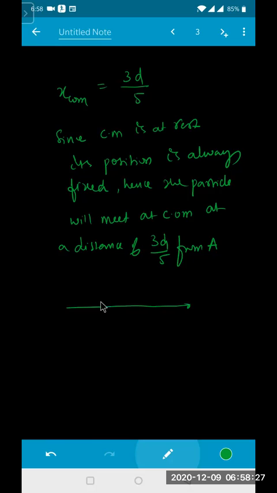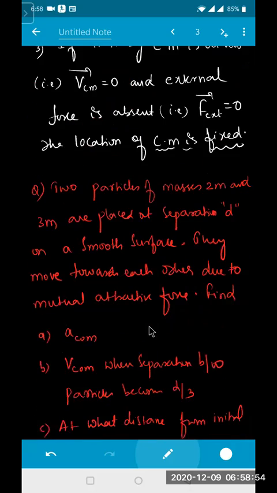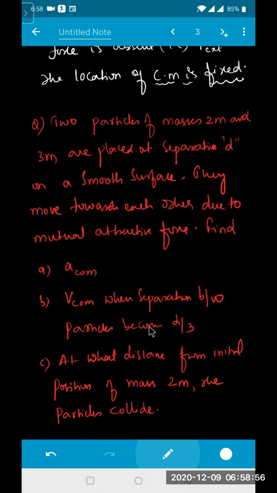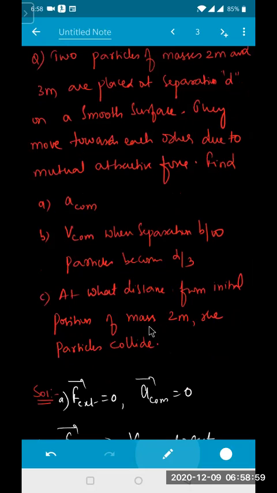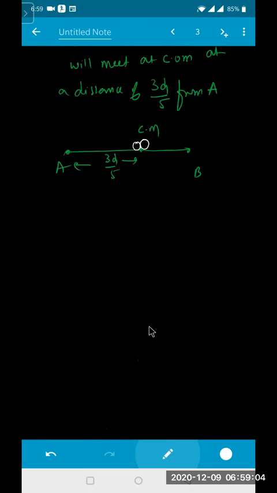If there are two particles, this is point A, this is point B, and this is the center of mass. So what is this distance? 3D by 5. Both the particles, as they are coming due to internal force, will try to meet at this position. The center of mass is always at rest. Clear? Very good question, beta. You need to practice this question twice because you need to apply a lot of concepts in it. When the center of mass remains constant, when it becomes 0, what all the conditions are, you try to do it once again, beta. Okay?